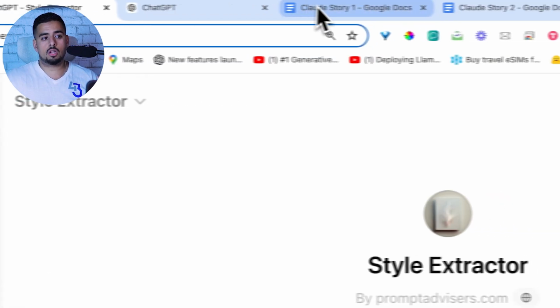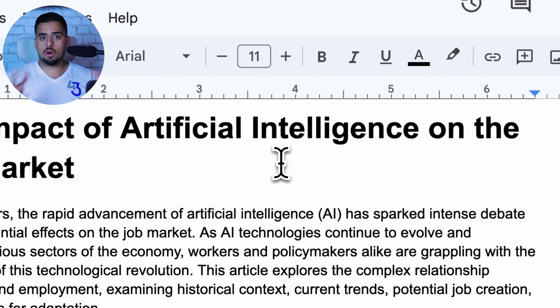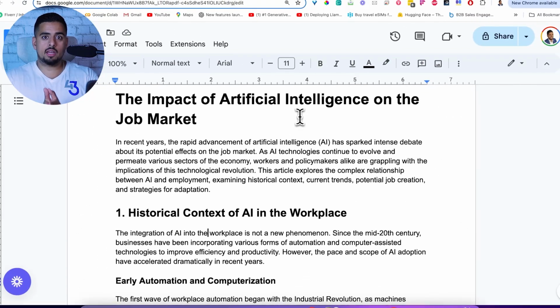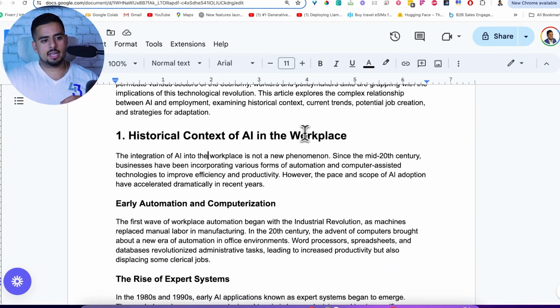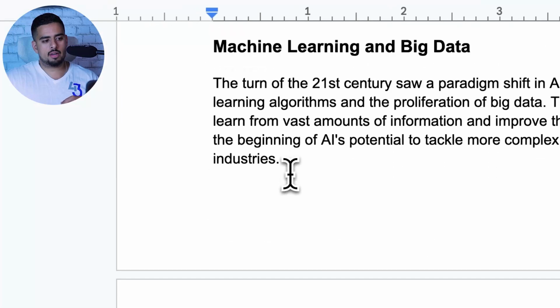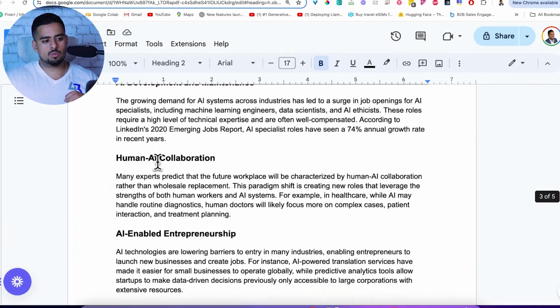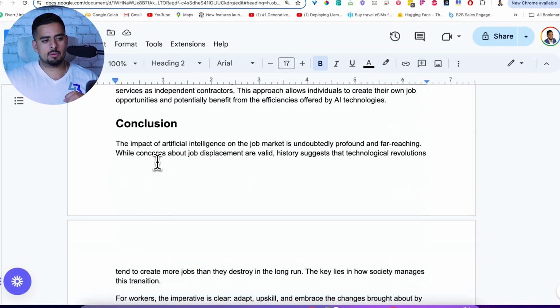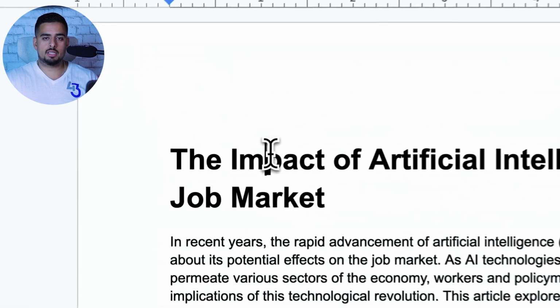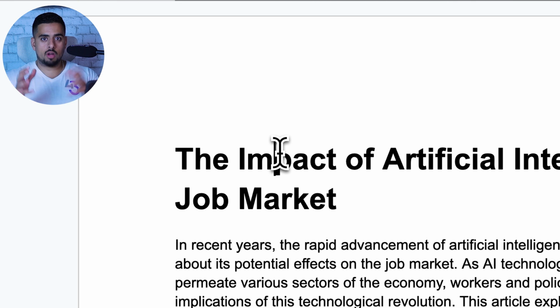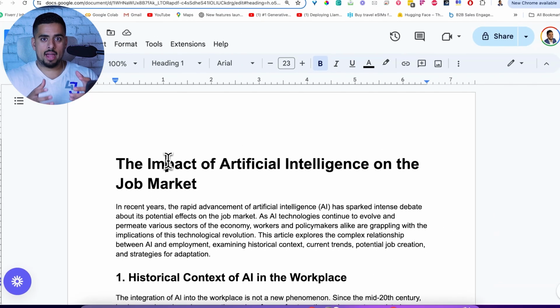So if we go to Claude Story 1 here, you'll see it's just an article about the impact of AI on the job market. And it basically has some subheaders, some other headers in here, and then it ends with a conclusion at the very bottom. And it's very title oriented and subsection oriented. So if we take that and we drop it into our GPT and use all the mechanisms that we've talked about to actually detect and extract that style, we should be able to write and replicate using the prompt that it's going to generate.